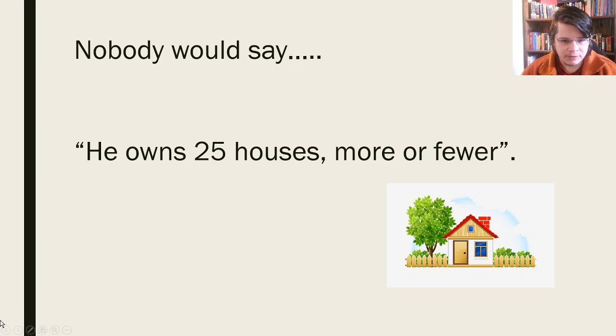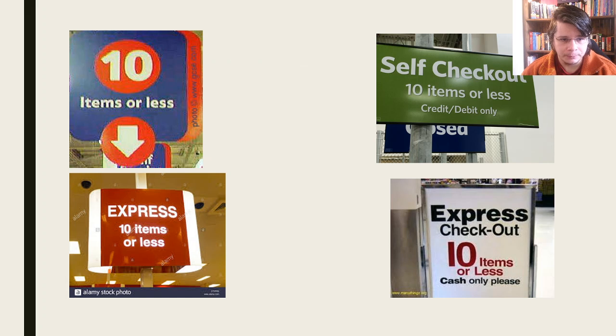Yeah, which officially should be correct because houses is a countable noun and therefore we shouldn't use less for a countable noun. But the thing is, more or less is a set phrase which is applied to countables and uncountables. Yeah, so this phrase means that the less or fewer distinction is not perfect even from the prescriptivist point of view. Now, when self-service checkouts were created, lots of prescriptivists said that this was incorrect when they said